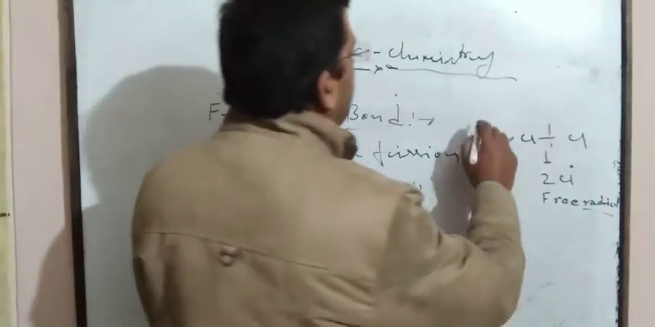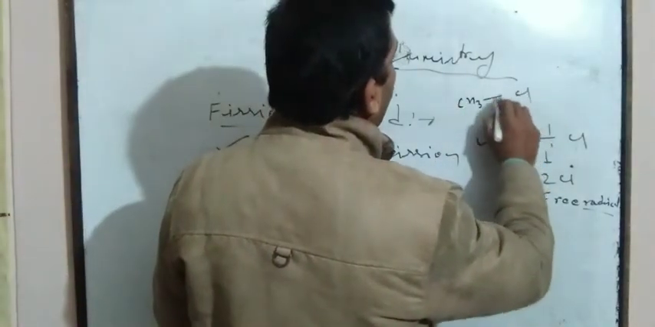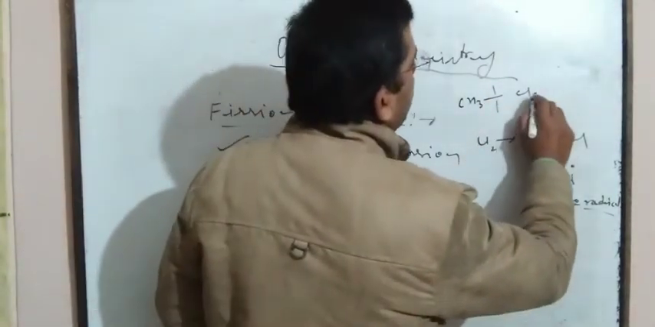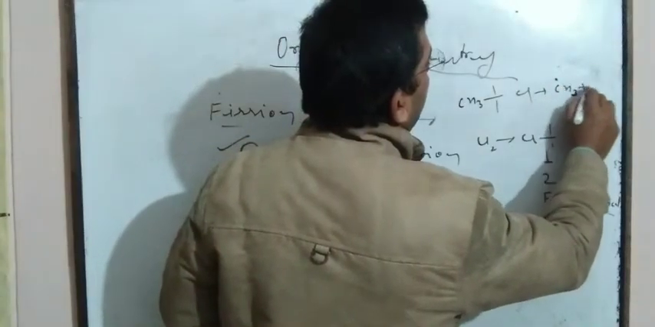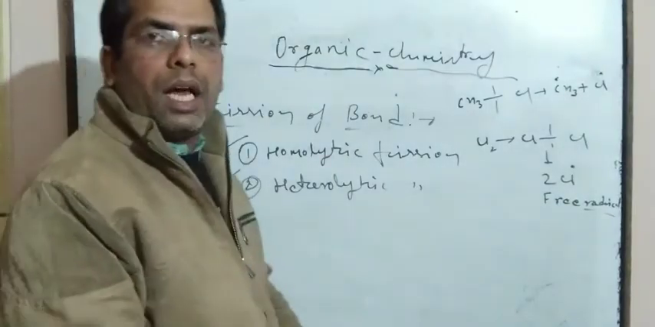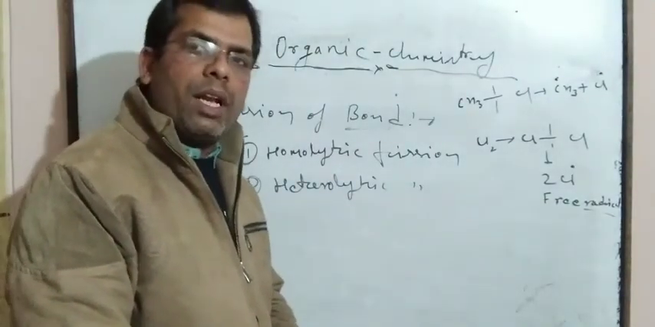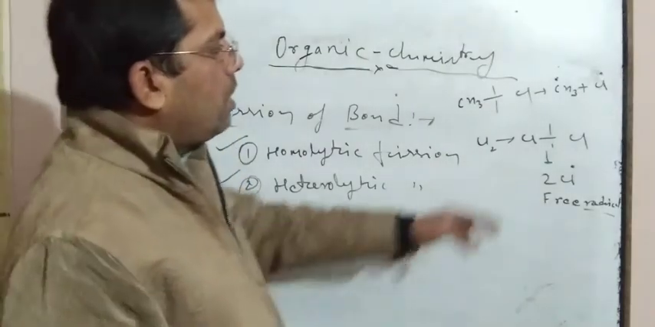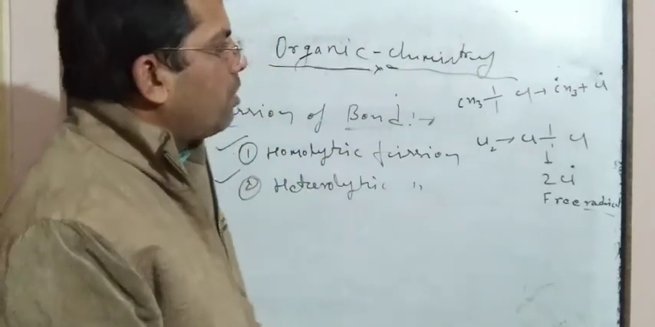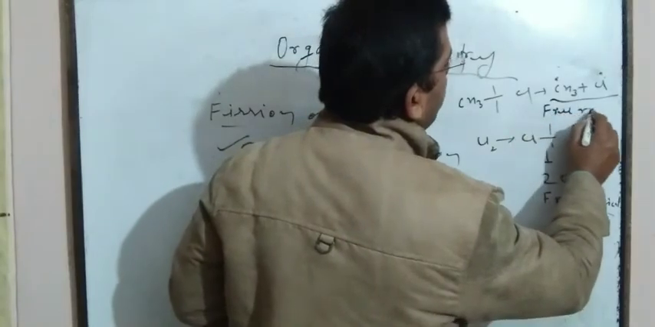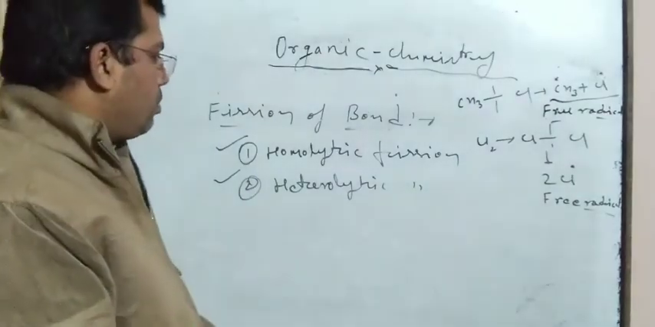For example, if CH3Cl is taken and homolytic fission occurs in the covalent bond between carbon and chlorine, a methyl free radical and a chlorine free radical are present. If in an alkyl group one odd electron is present, then that is known as a free radical. So here in CH3, one odd electron is present, it is known as a methyl free radical, and this one is known as a chlorine free radical. So these are free radicals. Dear students, you should keep it in mind.